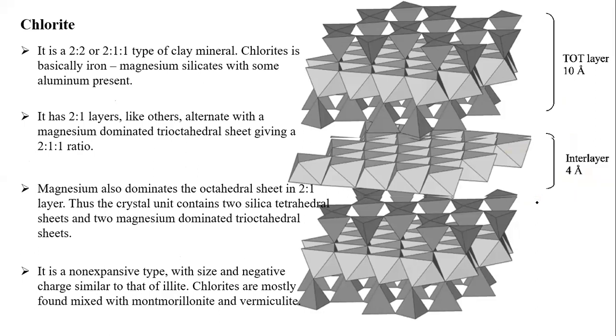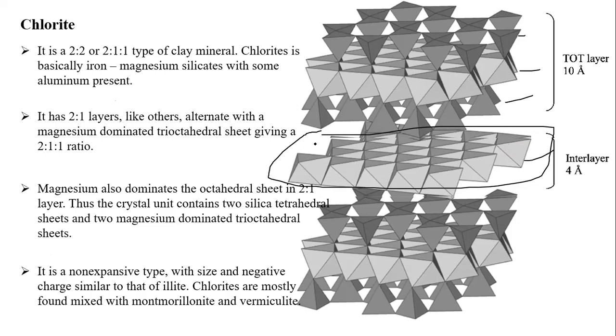So basically, it is iron magnesium silicates, with sometimes the presence of aluminum also. So it has 2:1 type of layers, with magnesium dominant in the trioctahedral sheet. Especially you can see here the tetrahedra, octahedra, tetrahedra. But in between you can see another type of layer.